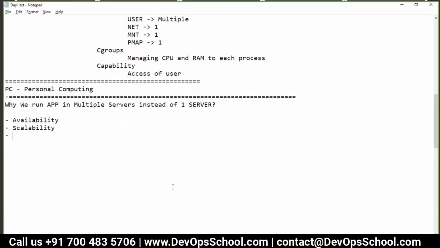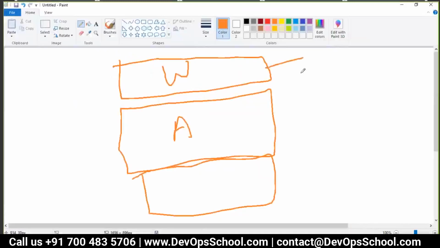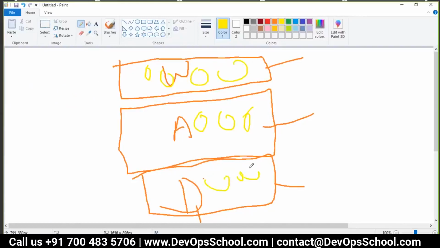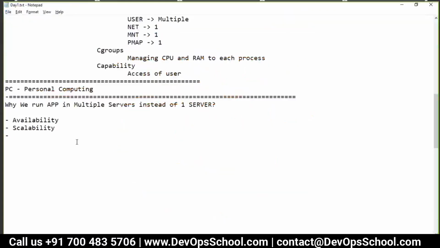Are you getting my points? Yeah. So what are the other reasons? See here, this is the SOA layer, service-oriented architecture layer. I'm talking about that, not microservices. Here, this is the application, this is the database. And when I say that, you run multiple web servers, multiple app servers, multiple database servers, plenty of them. So what should be the third reason?